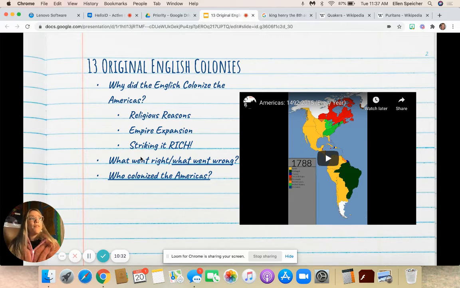We remember from 7th grade, serfdom, the life of a peasant in Europe. It's not a great life. You don't have a lot of options. You don't have a lot of freedoms. You don't have a chance in life to move from being an impoverished, poor person to someone who can have a lot of money, have a lot of land, have a big family. So you might take a gamble on taking that trip and trying to colonize or set up a colony in the Americas.